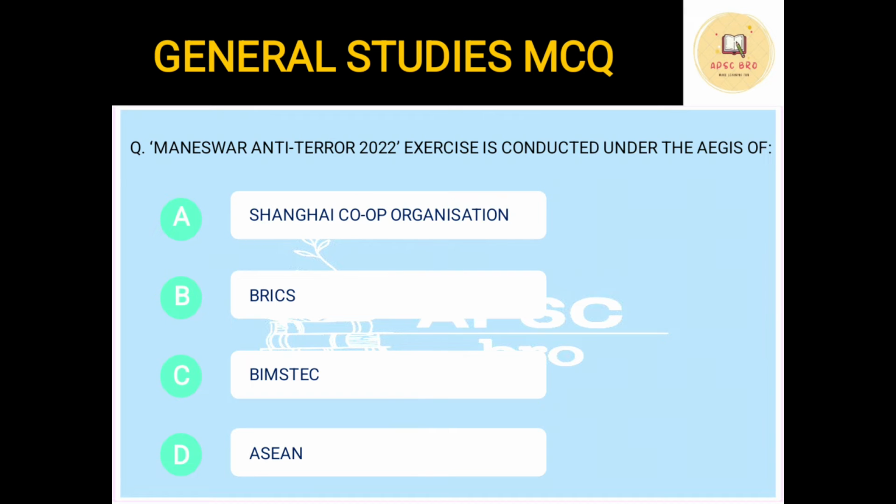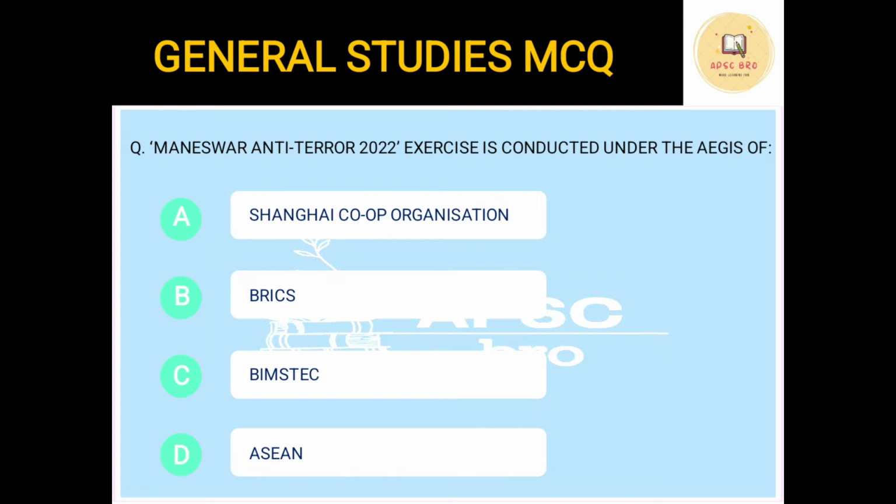First thing, it is very important to know all the bilateral and multilateral defense exercises that India participates in. There are many exercises like this, Sampriti, Mitra Shakti, Vajra Prahar, Yudhavyas, Nomadic Elephant. These are certain defense exercises which India participates in with other countries. We'll do a separate video on this because this is very important. It has been asked multiple times in APSC and UPSC both. Okay, this is the first aspect.